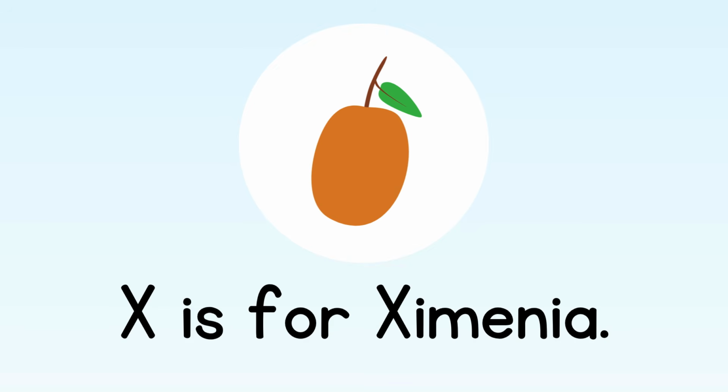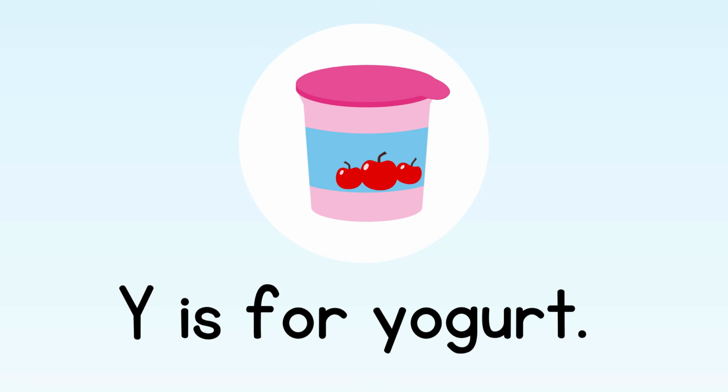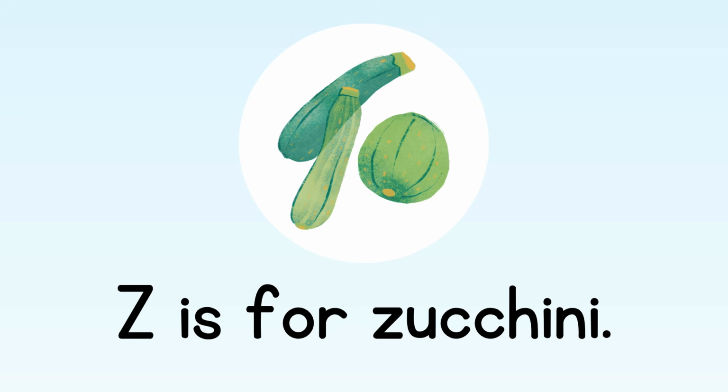X is for Xmania. Y is for yogurt. Z is for zucchini.